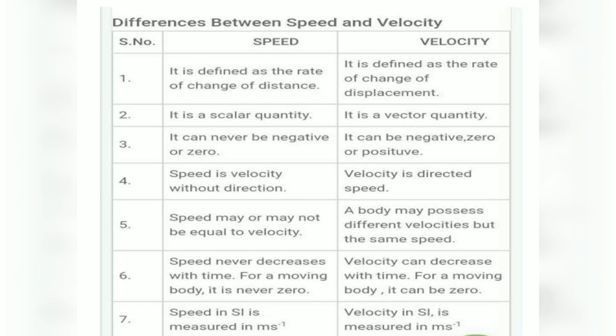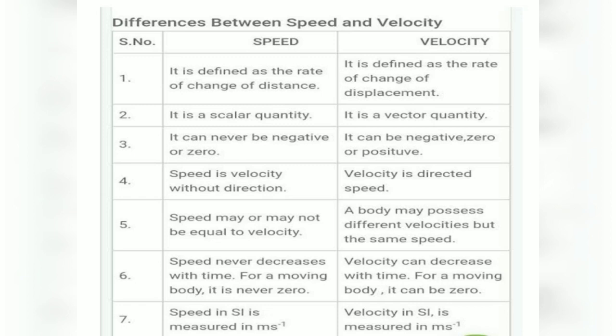What do you mean by scalar quantity? A scalar quantity has only magnitude. A vector quantity has magnitude as well as direction. Wherever a scalar quantity is used, we don't consider direction; we consider only magnitude. Wherever a vector quantity is used, we consider both magnitude and direction. Speed can never be negative or zero for a moving body, but velocity can be negative, zero, or positive because it relates to direction.